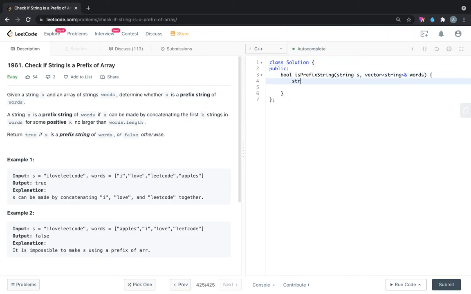Yeah, so we'll form one temp string, and what we can do is we will initialize it with the first element of the words.